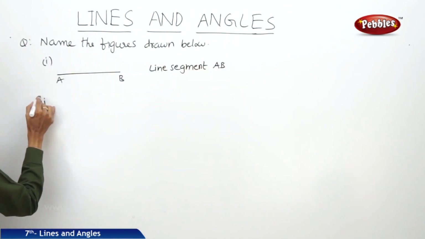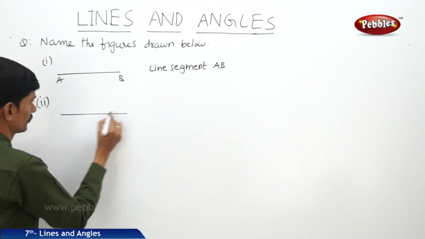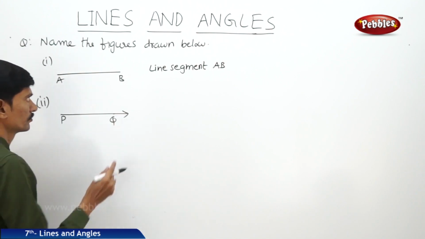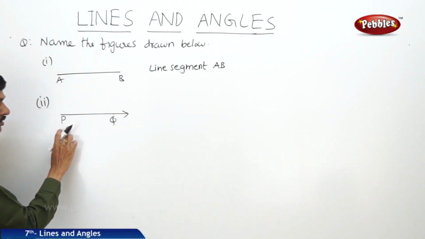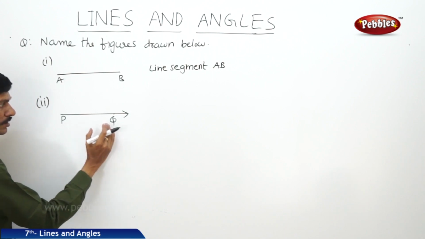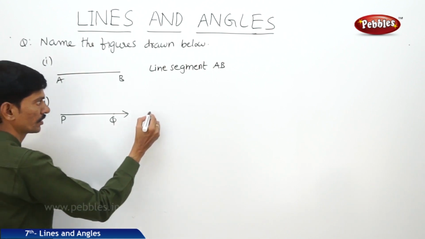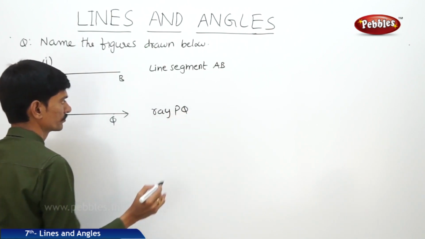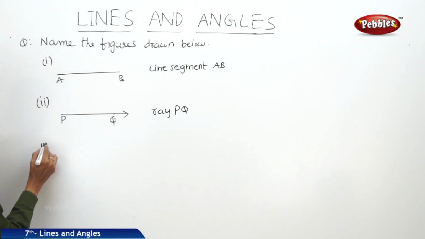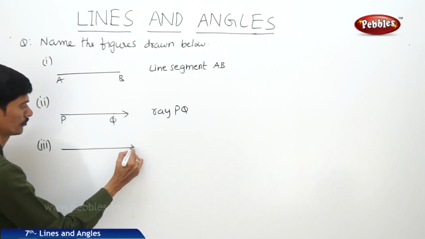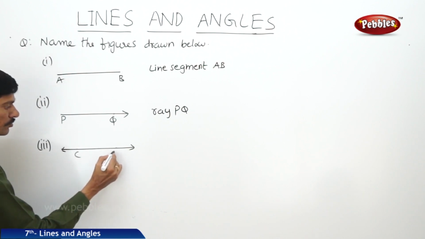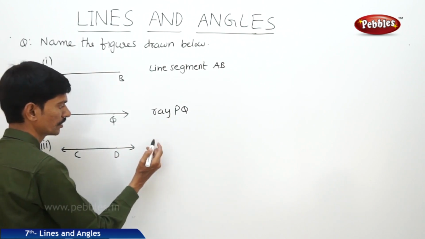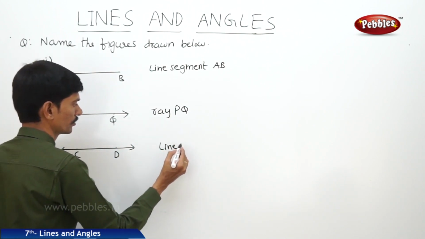And the second figure, now this has only one endpoint and it can be extended in only one direction, so it is called a ray PQ. And the third one, now it has no endpoints and it can be extended on either direction, so it is said to be a line CD.